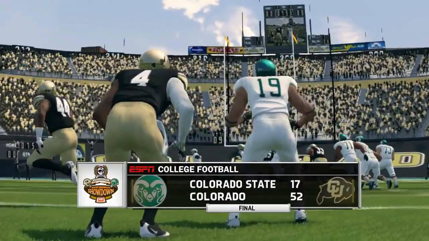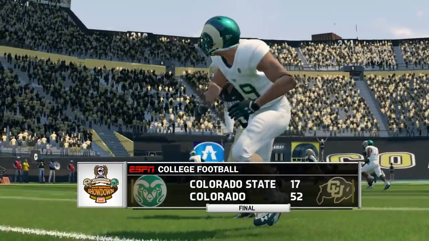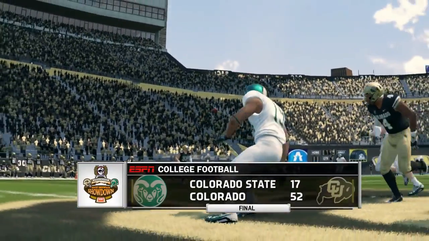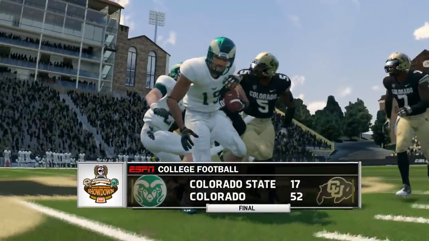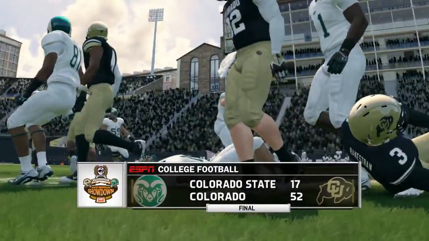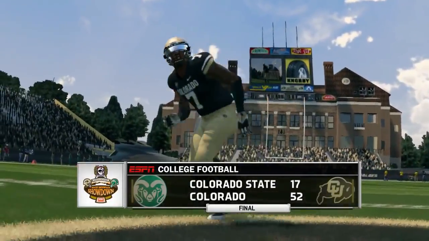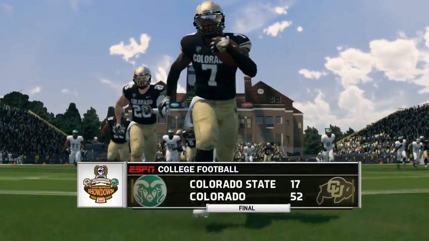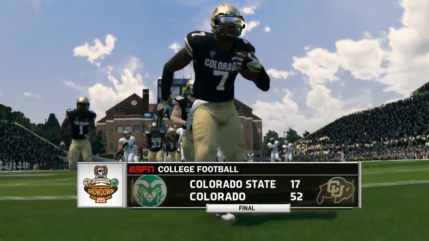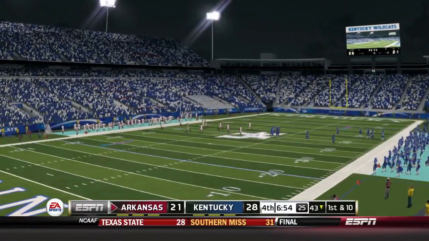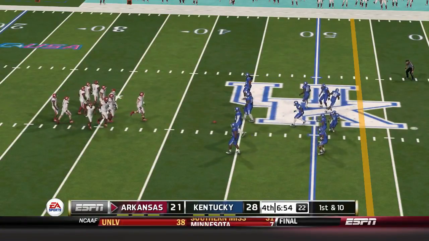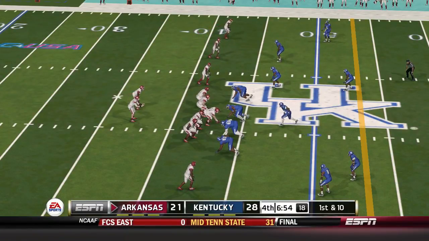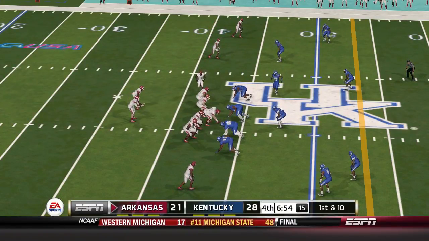Colorado State falls to Colorado, 52-17 the score in this one. So Colorado goes out and demolishes Colorado State. That's kind of similar to the real-life game, if I remember correctly. So big win there for Colorado. Those teams again are in the Mountain West. So we've got a couple of games there. The Mountain West is done now, and I'm not going to show every game from every week in one episode. Once we get into the schedule, I'll probably do a couple of conferences per episode, something like that. But I will show you the results from every single conference game here in the Power 8.